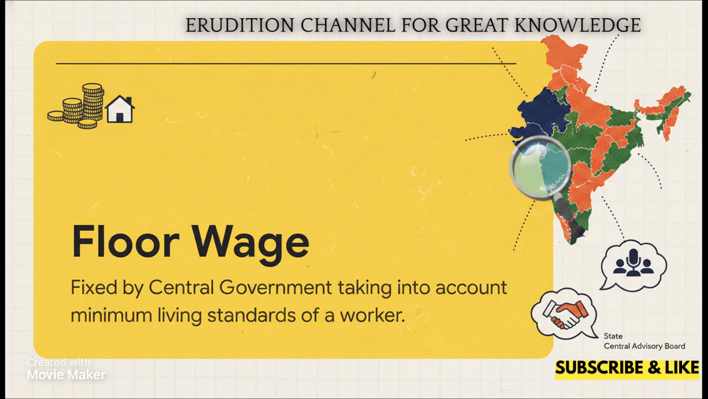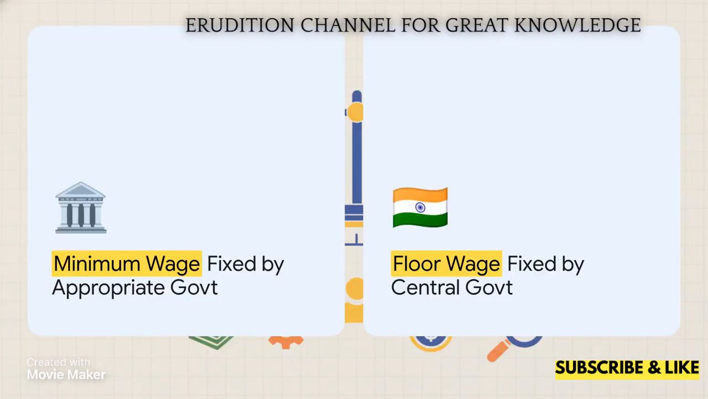But as we all know, India's vast. The cost of living in a bustling metro is just way different from a rural district. Because of that, the code explicitly allows the central government to fix different floor wages for different geographical areas. Now, here is a golden rule for your written exam when comparing these powers.